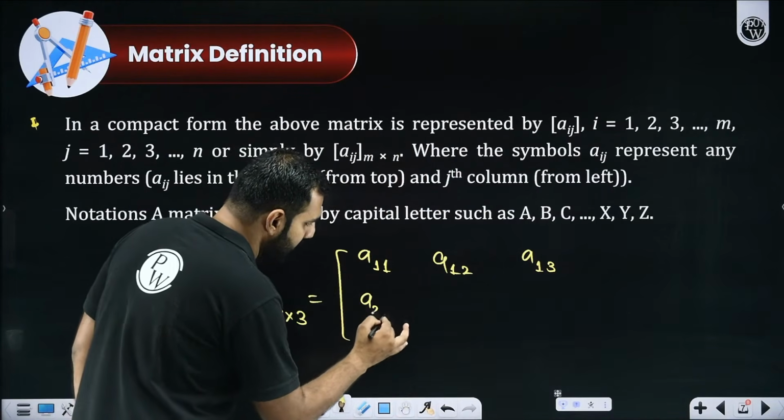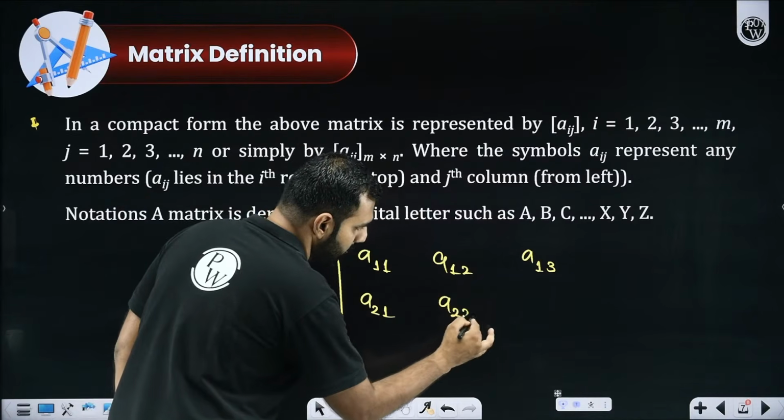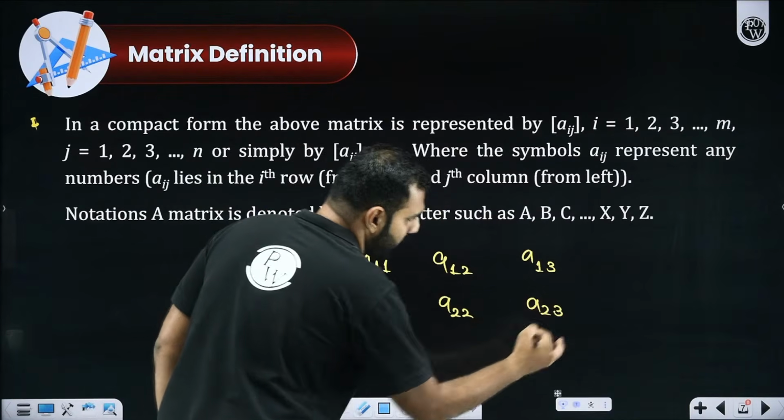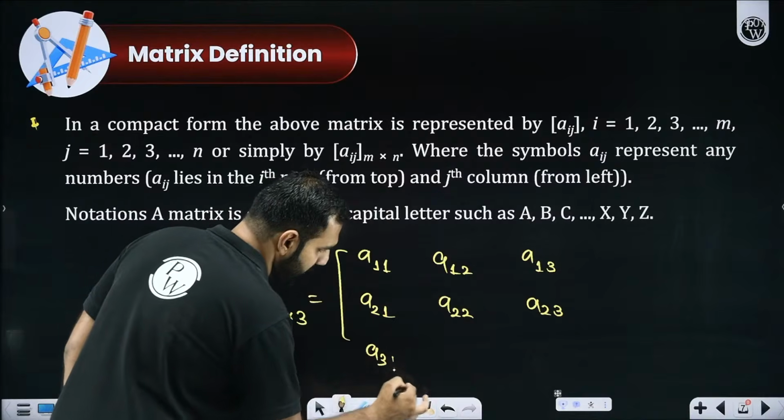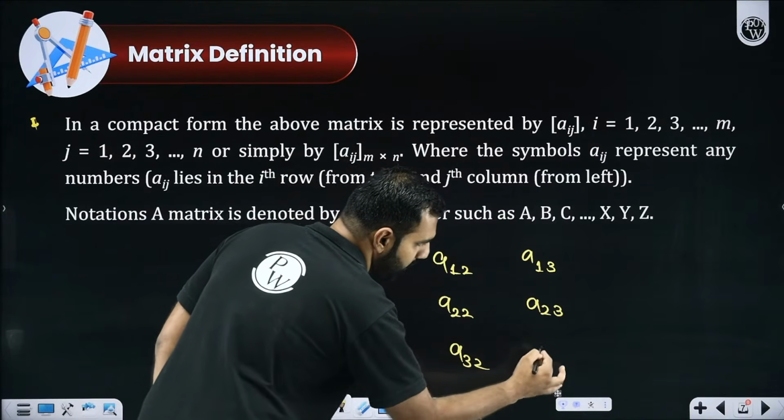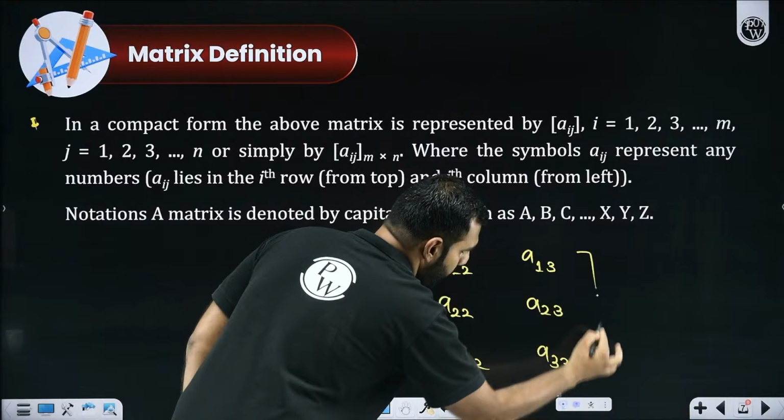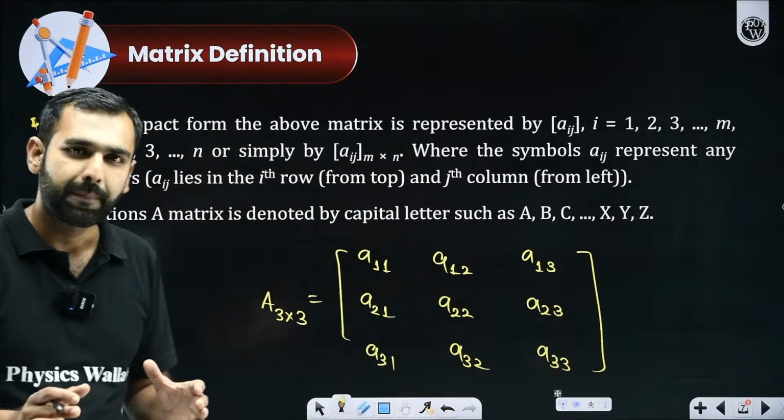Then we have the next element A21, second row, first column. A22, A23, second row, third column. Then third row, first column, third row, second column, and third row, third column. I hope you got this. So there are a total of 9 elements.